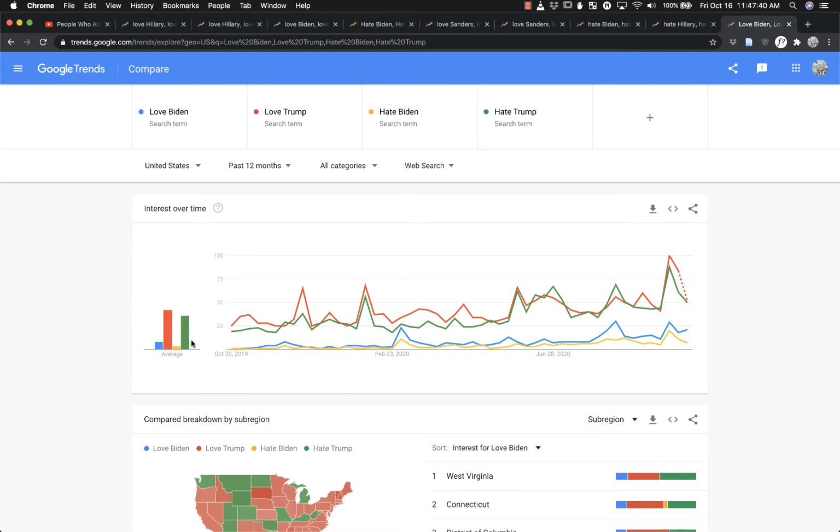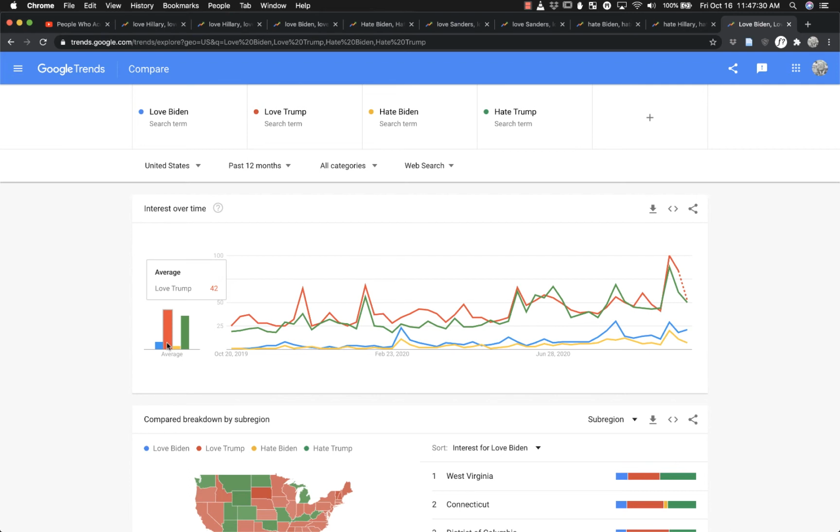So aside from psychometrics in terms of the psychology, I think that's consistent with the idea that Trump is a dominant psychological figure. Relatively speaking, people don't devote a lot of their private search behavior to hating Joe Biden. But they do take the time to hate Trump in their search behavior, and they definitely take the time to love Trump.